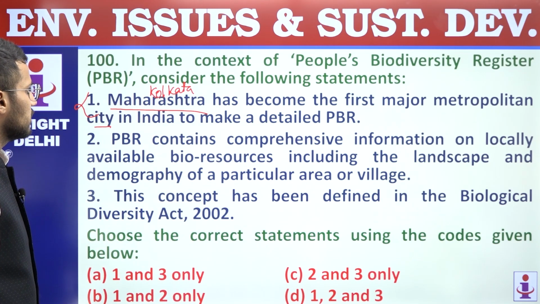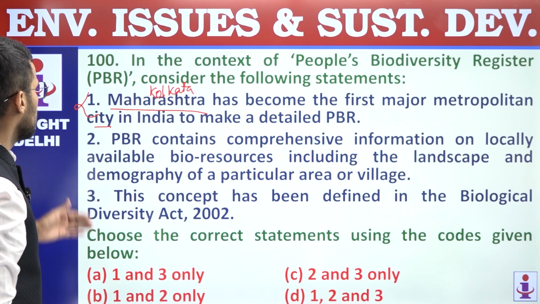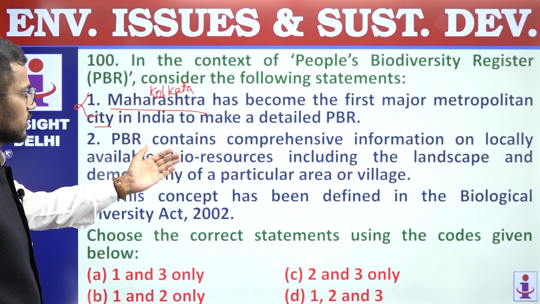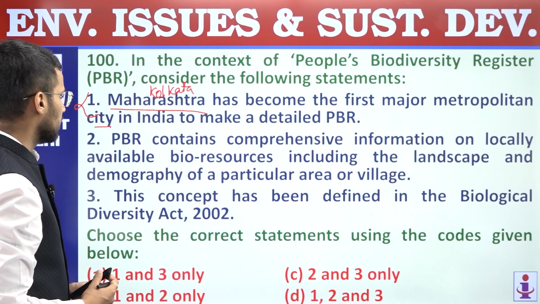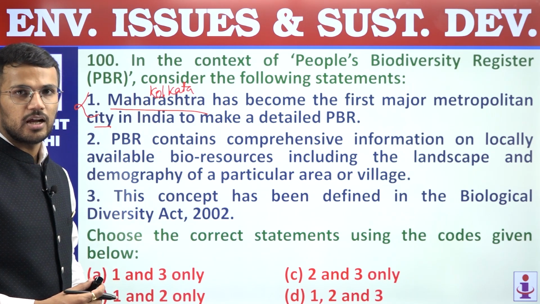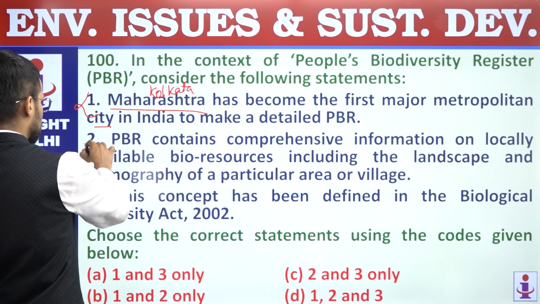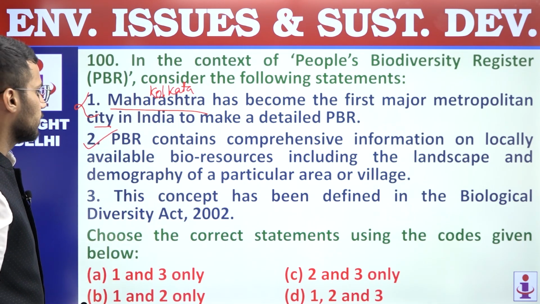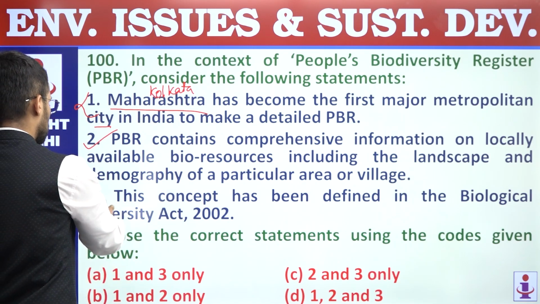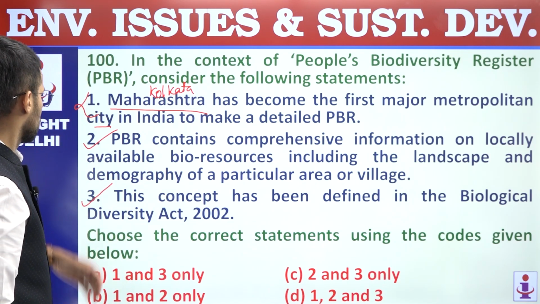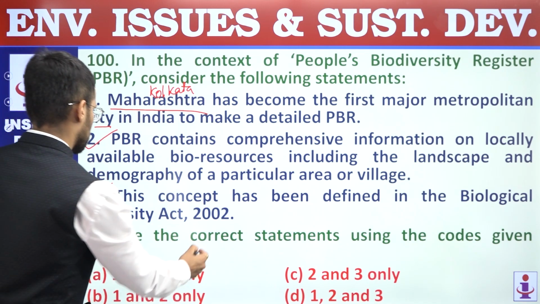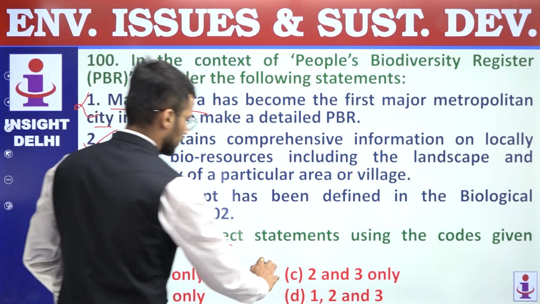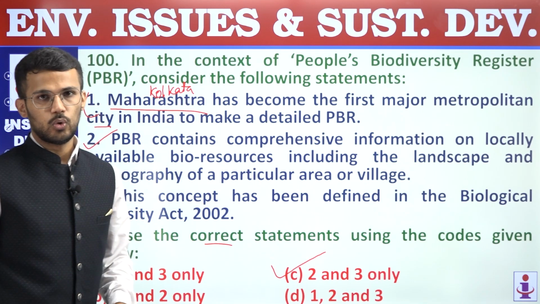Second, PBR contains comprehensive information on locally available bioresources including the landscape and demography of a particular area or village. So this is a correct statement. Third, this concept has been defined in the Biological Diversity Act 2002. Correct statement. So second and third statements are correct. We are supposed to find out correct statements only. Answer is C, 2 and 3 only.